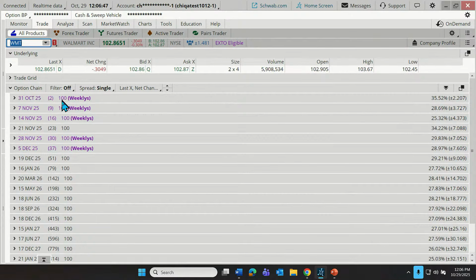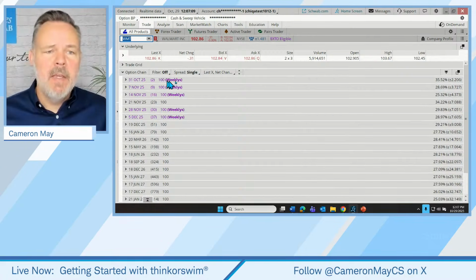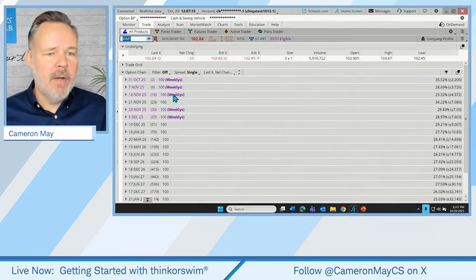Now, one other thing I want to note here in the option chain, it'll say 100, and sometimes it'll say weekly. So 100 here just indicates that these are what we call standard contracts. They represent the potential exchange of 100 shares of stock, and the ones that expire anytime other than the third Friday of the month, those would be the sort of traditional options expirations. They'll be designated as weeklies. So you'll see those highlighted also in purple here.